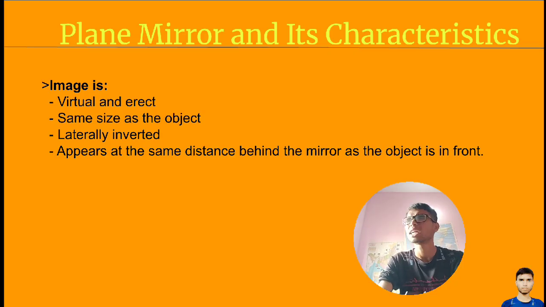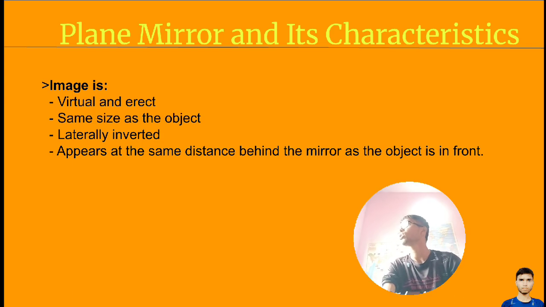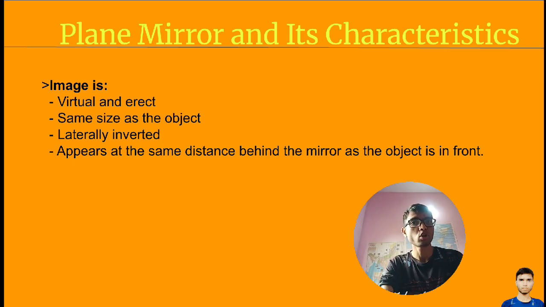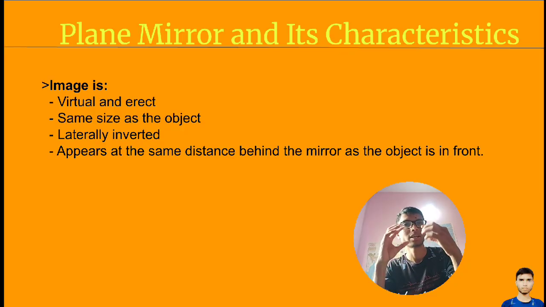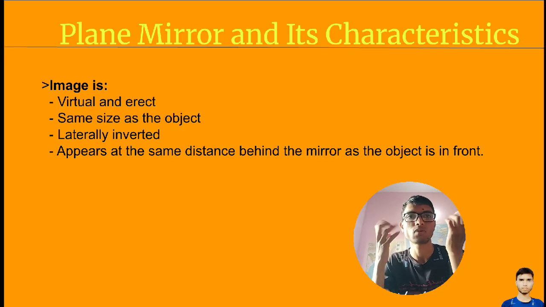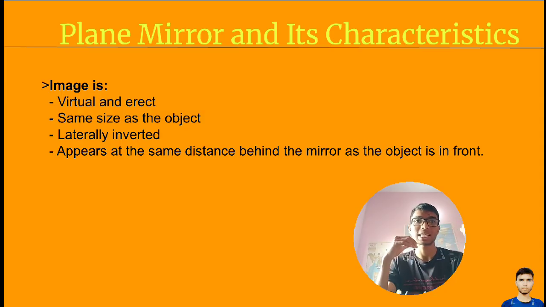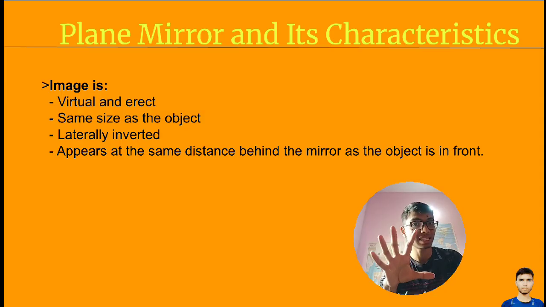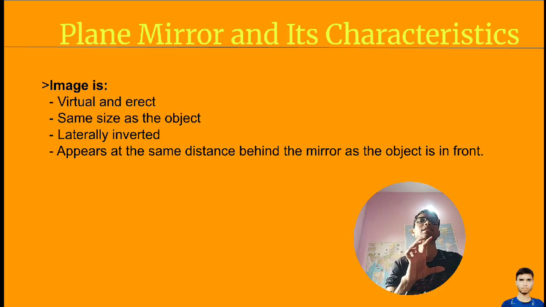Laterally inverted means that if you are in front of a mirror and something is written on your shirt, those letters will look strange inside the mirror. This is the difference, and this is called laterally inverted.